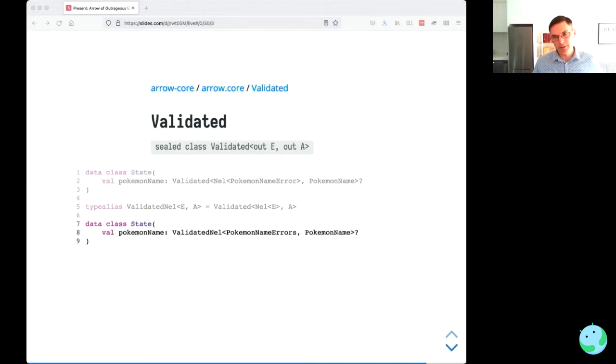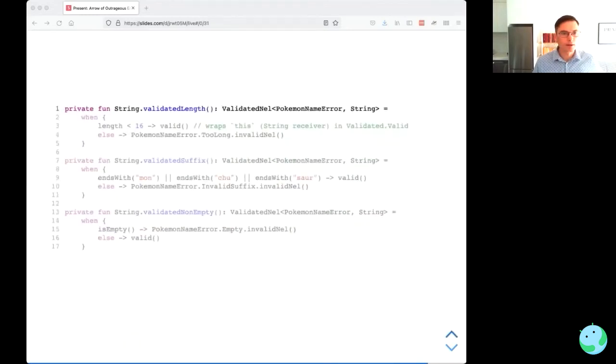So now we've got a state, now we've modeled that. How would we write the code to validate? So we can write that as extension functions on String. So we get a string from the EditText, and we're going to perform a validation called validateLength. Return type is Validated NEL of PokemonNameError or String. And then we're just going to use pattern matching inside the function.